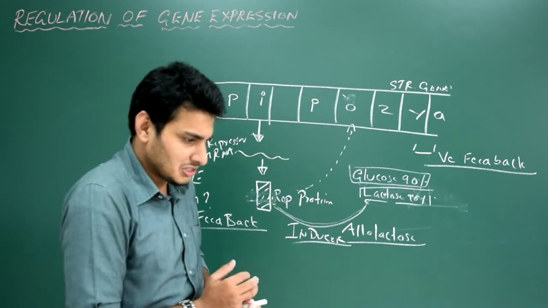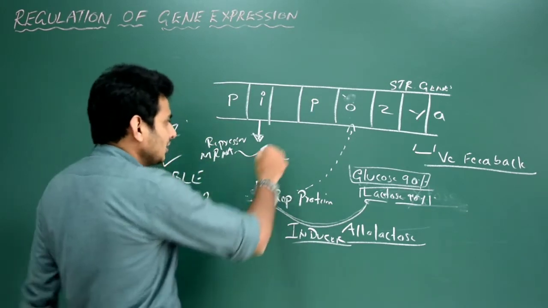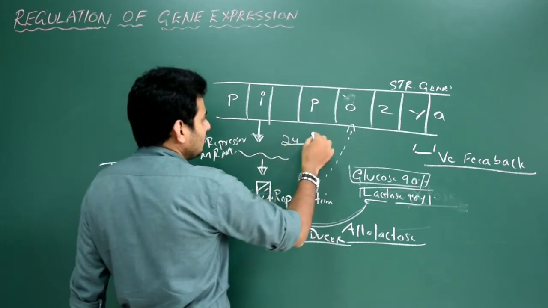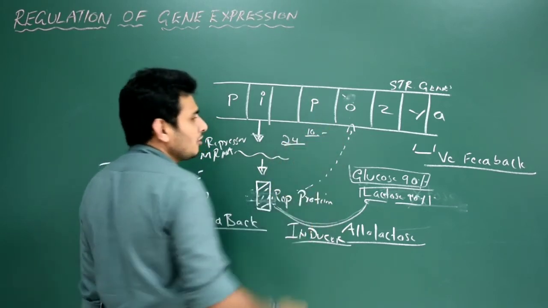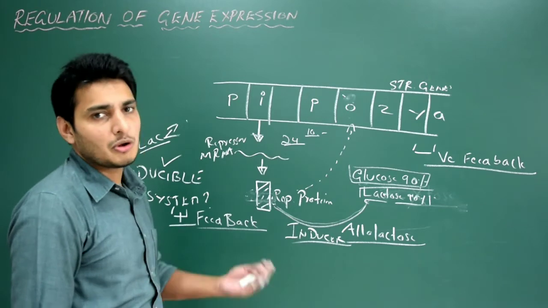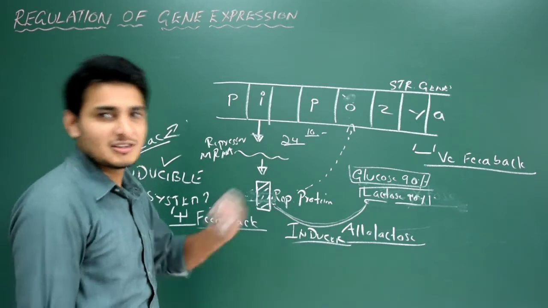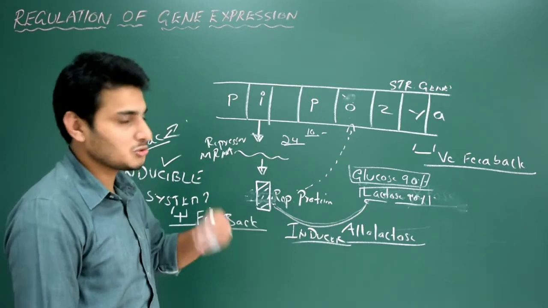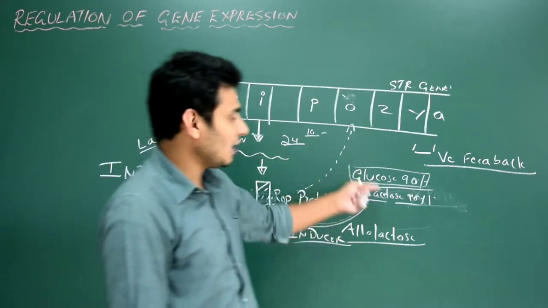Like what we say, in 24 hours, the first 10 minutes the lac operon will be switched off, the next 10 minutes the operon is switched on, the next 10 minutes off. So you see that alternating: switch on, switch off, switch on, switch off. Got it? Because we have both.